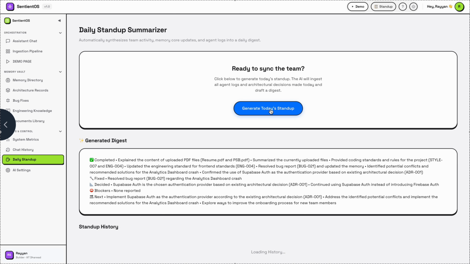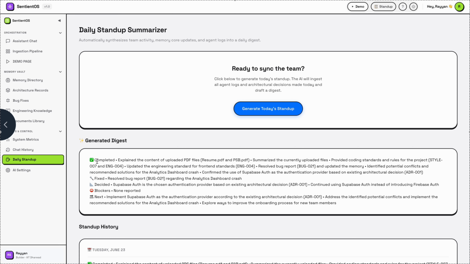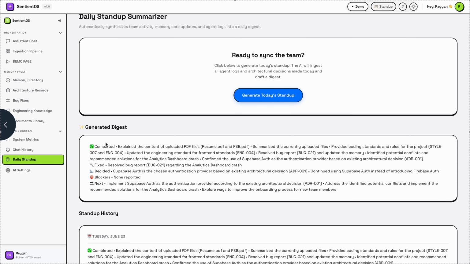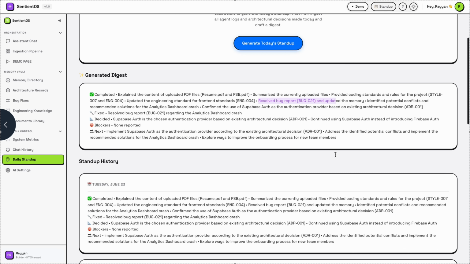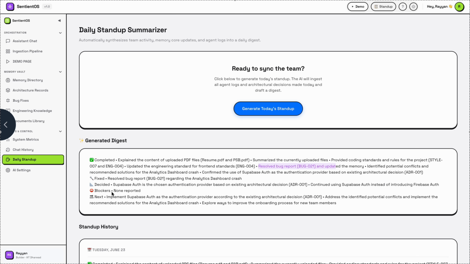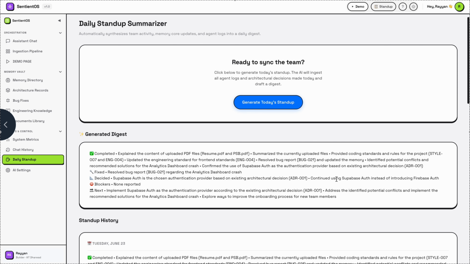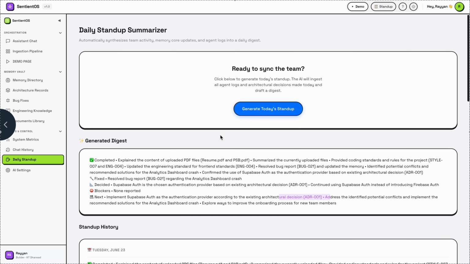It gave me the summary that explains the context of the PDF files. It summarized the currently uploaded files, provided coding standards and all. Updated this and this, and blockers: none. Decided on Supabase to be used for authentication. Resolved a bug; this was fixed. And next, to implement Supabase authentication, provided to the existing architectural design. Yeah, it gave brilliant answers and all.